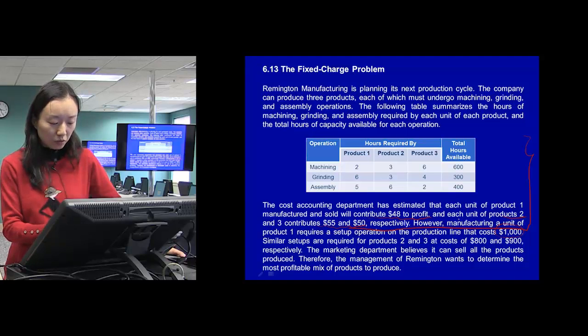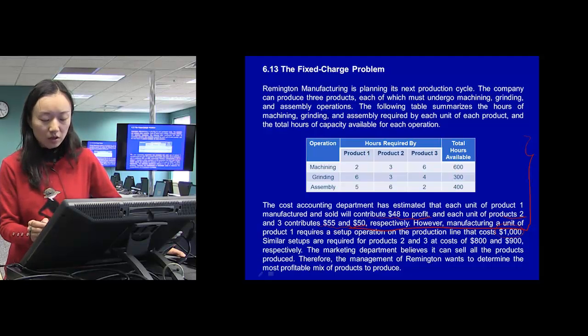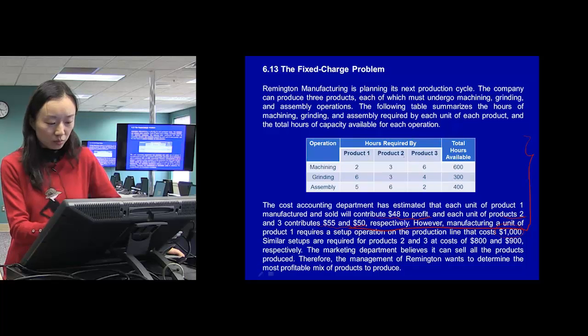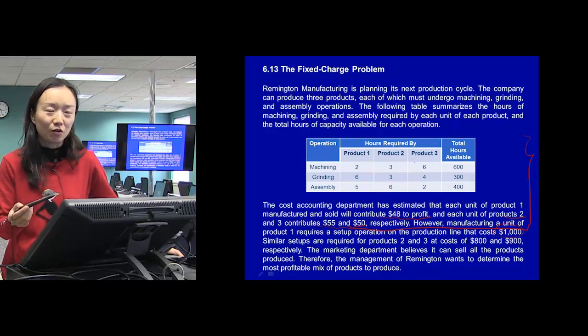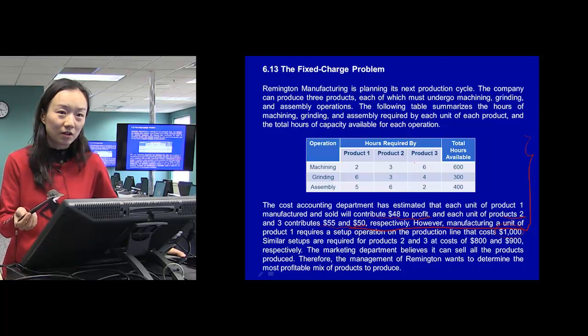If we produce product 1, we need to subtract this setup cost. If we produce product 2, we need to subtract this cost. If we produce product 3, we're going to subtract this cost. But the problem is that we don't know whether we're going to produce them before we know the optimal solution, before we know the optimal objective.